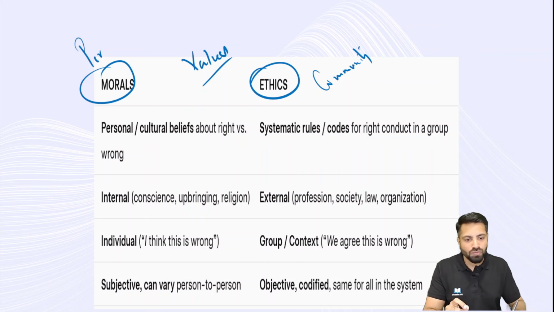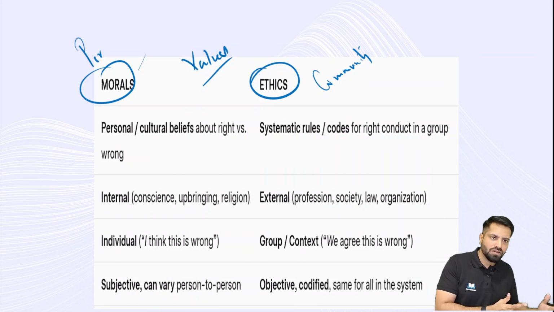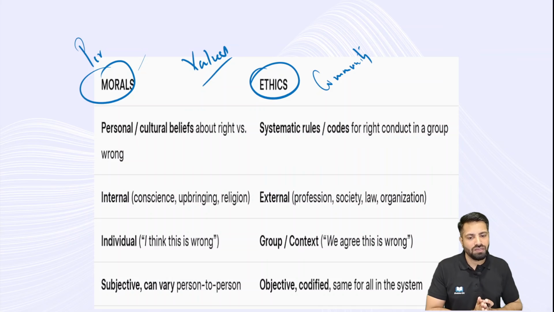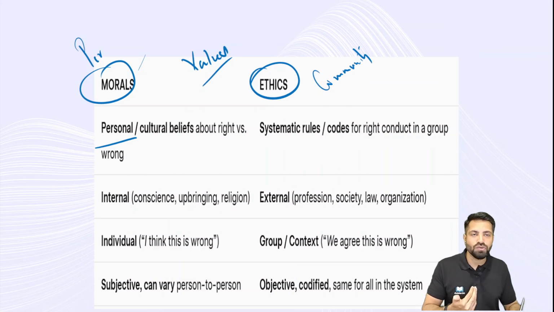Again, both morals and ethics are values. What are values? Values are standards. Here morals are personal values, ethics is values for a large section of people, maybe a community, maybe an organization, maybe a particular office. So this is ethics. Morals are personal. Based on these, I decide what is right and wrong. And ethics is for a society or a group of people. Here, what is right and wrong is decided by a group of people. That is what ethics is.